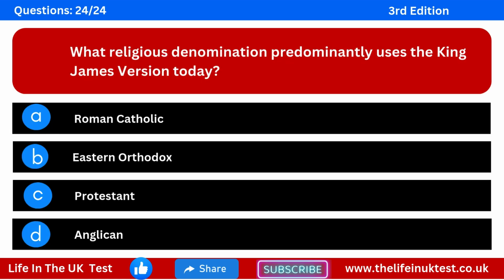Question 24. What religious denomination predominantly uses the King James Version today? Option A. Roman Catholic. Option B. Eastern Orthodox. Option C. Protestant. Option D. Anglican.